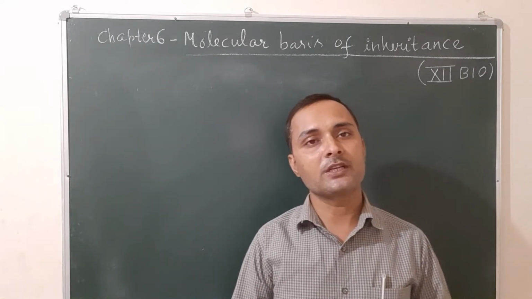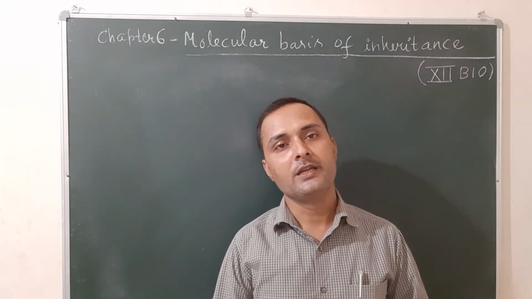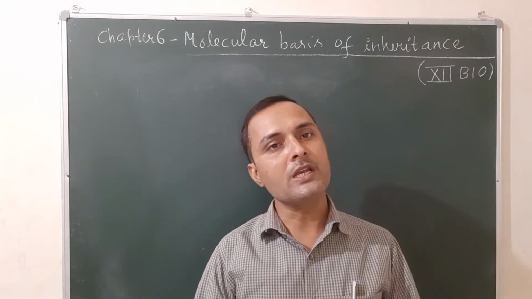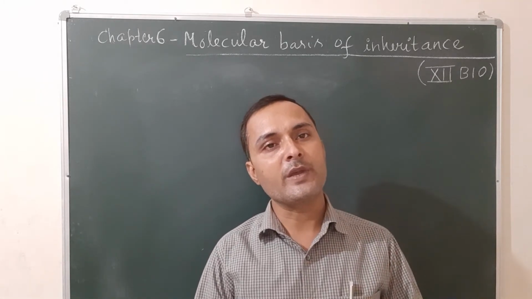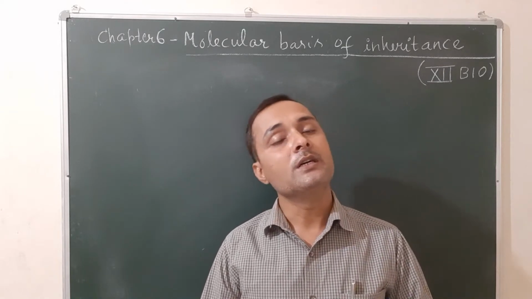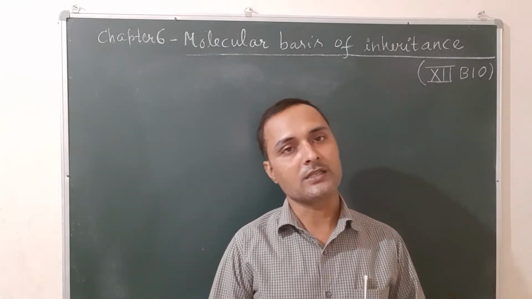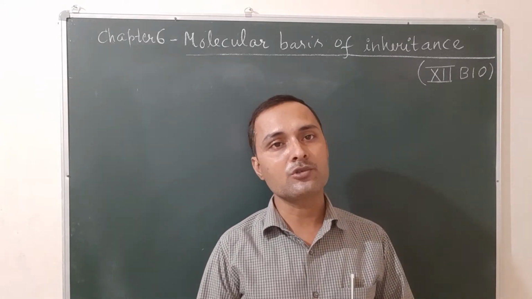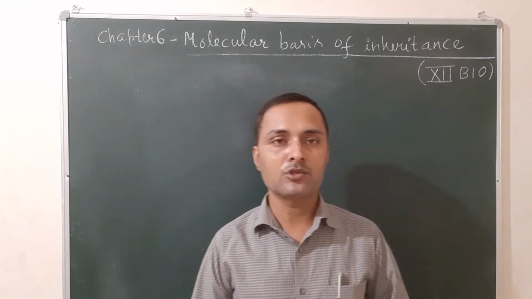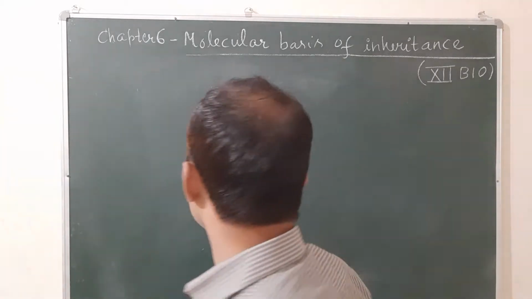So first of all, once again you have to know the names of nucleosides found in DNA and RNA. Nucleosides are the component of nucleic acid formed by combination of a nitrogenous base with the pentose sugar, and this sugar may be ribose or deoxyribose sugar. When it is ribose sugar, it is the nucleoside of RNA, and when it is deoxyribose sugar, then it is the nucleoside of DNA. So let's see the nucleoside names first.